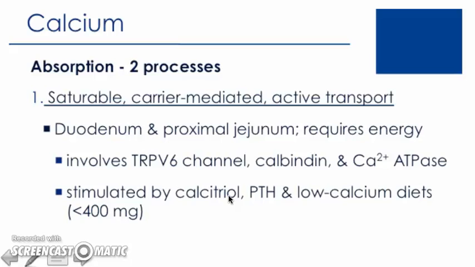The RDA for calcium we'll see is 1,000 milligrams per day, so again we don't want to consume the whole RDA at one time. Calcium is absorbed in the duodenum and proximal jejunum, and since it's an active transport process, it requires energy.